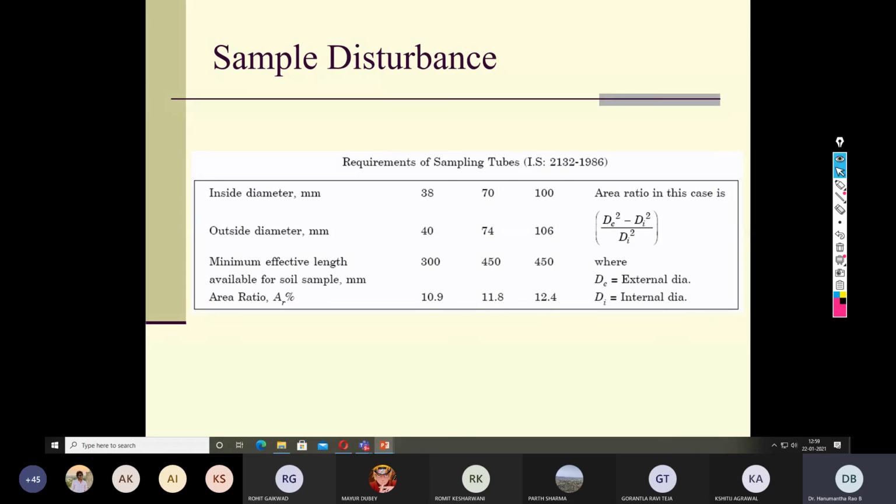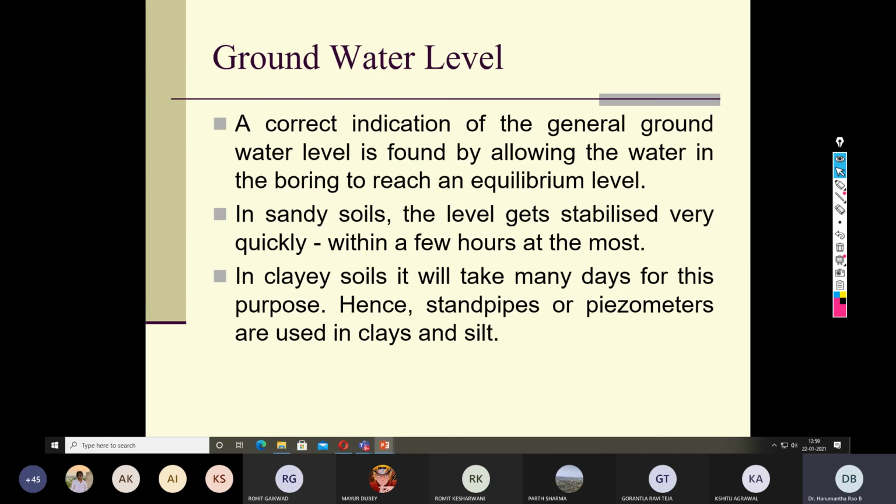So these are some specifications given by IS 2132: what should be the inside diameter, outside diameter, minimum effective length, area replacement ratio, and so on and so forth.